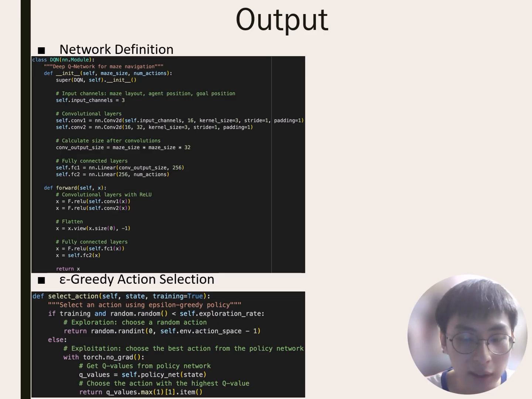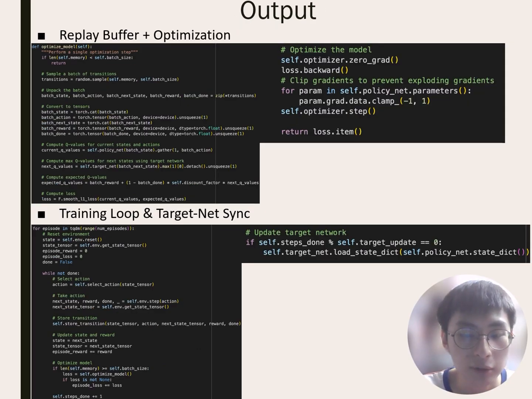Our network architecture takes a 3-channel input representing maze layout, agent position, and goal position. It processes this through 2 convolutional layers and 2 fully connected layers to output a Q value for each action. For action selection, we implement an epsilon greedy policy, sometimes exploring randomly, otherwise exploiting the highest value action predicted by our network. Our next slide shows our training process for the maze project.